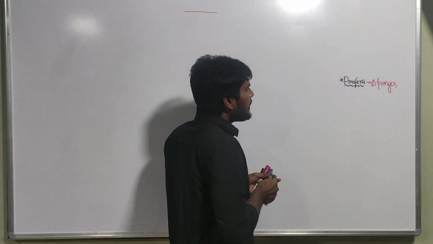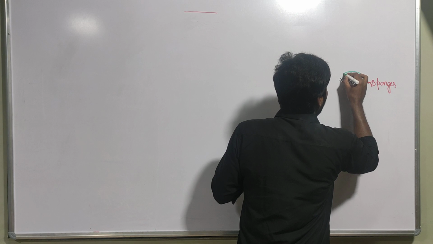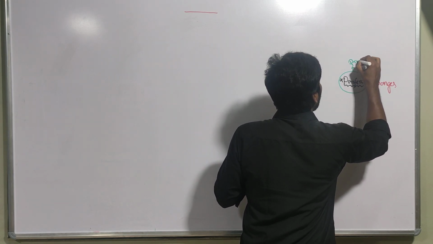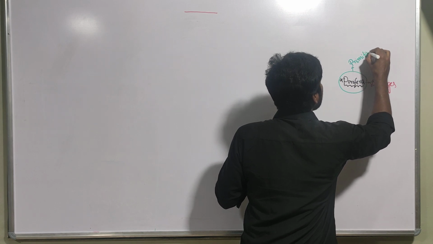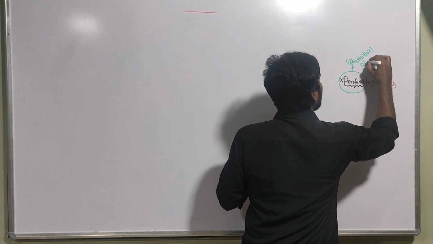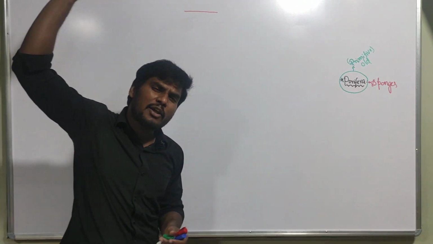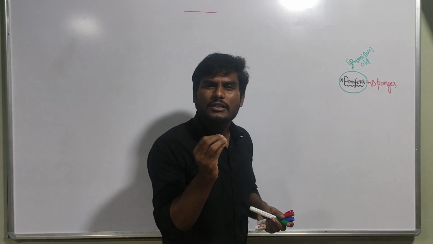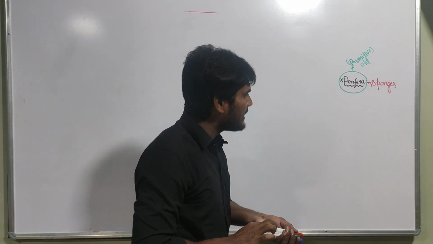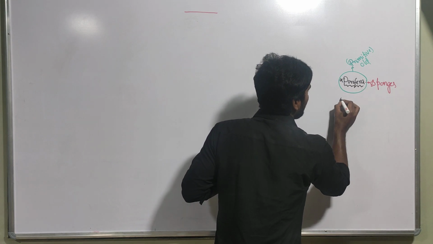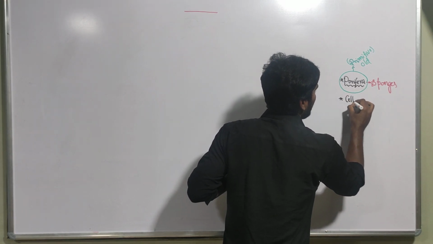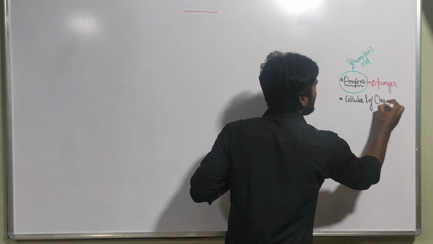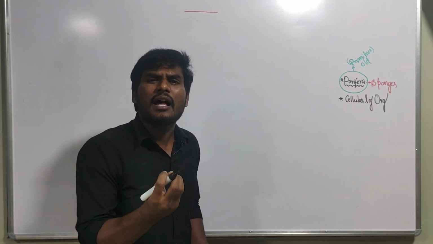And next, these poriferans are primitive organisms. What is the meaning of a primitive organism? A primitive organism indicates a very old organism. And some concepts we already discussed in the introduction. Poriferans show which level of organization? Yes, the cellular level of organization, which means all the cells are working individually.